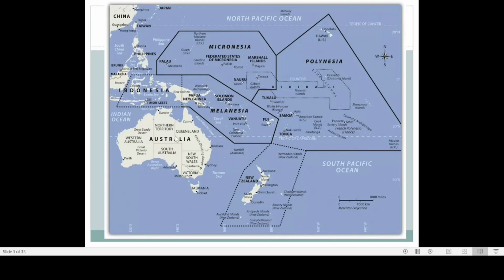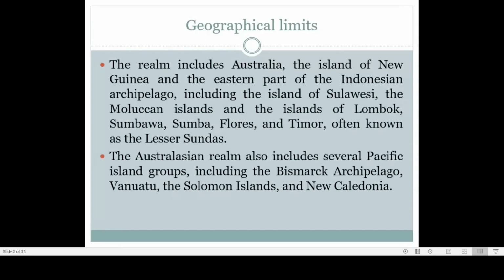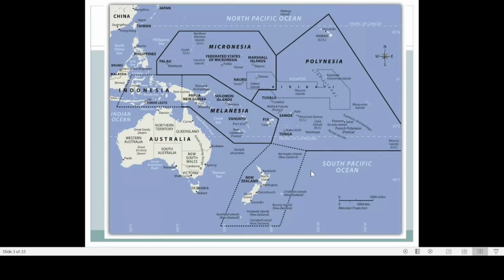So here we can see the entire Australia is included, New Guinea is included, the Moluccas Islands, and a lot of smaller islands which are part of Indonesia are also included in the Australian realm. In addition, this realm also includes certain Pacific island groups, including the Bismarck Archipelago. Here you can see the Bismarck Archipelago, above Papua New Guinea.